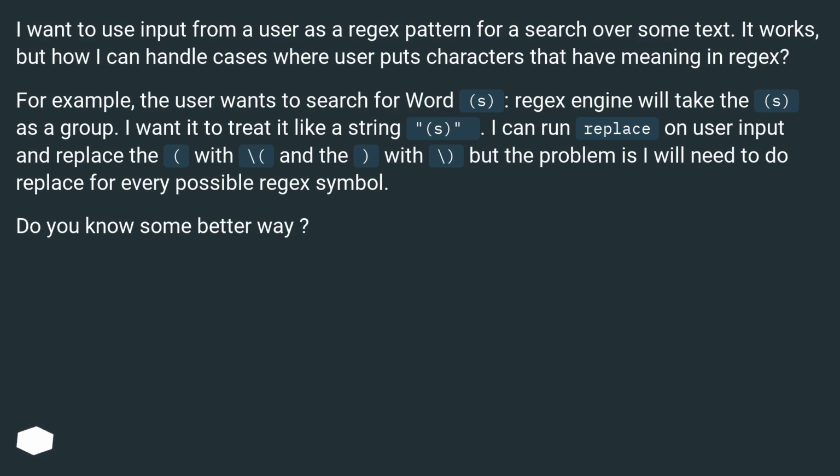I can run replace on user input and replace the dot with backslash dot, but the problem is I will need to do replace for every possible regex symbol. Do you know some better way?